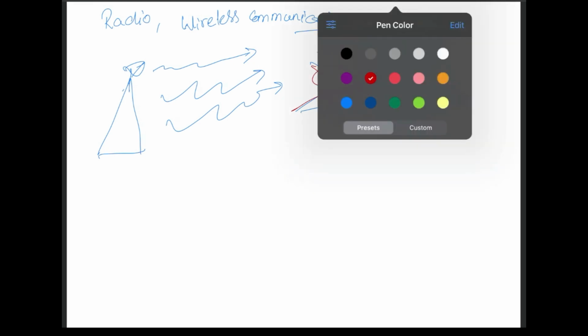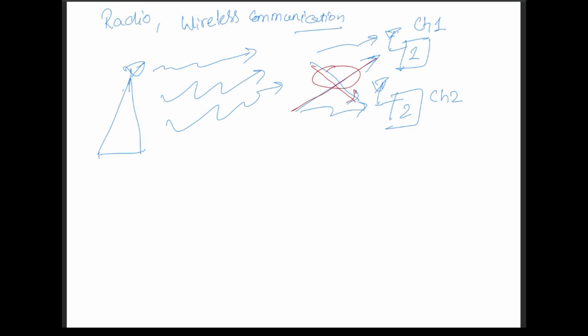Okay, so to understand this is actually an interesting thing. If you look in time domain, this is some signal x1(t), x2(t), or it could be a combination of both of them, or it could be the same signal also. This is also possible, that this is also x(t) and this is also x(t). I mean both TVs are getting x(t), but they are able to see different channels.